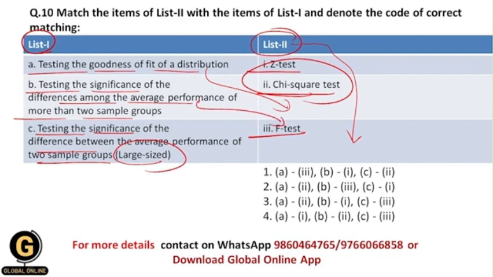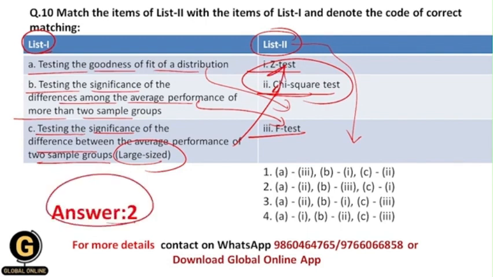Obviously the remaining option C will go for 1, which is the Z test, and that's why your correct answer should be 2 over here. So you can see here A goes for 2, B 3 and C 1. Okay, so this should be your correct answer.